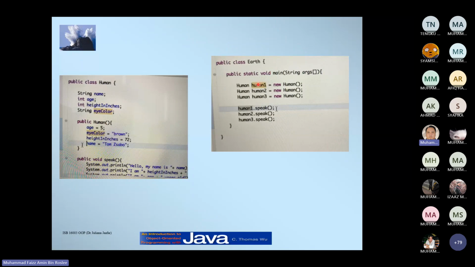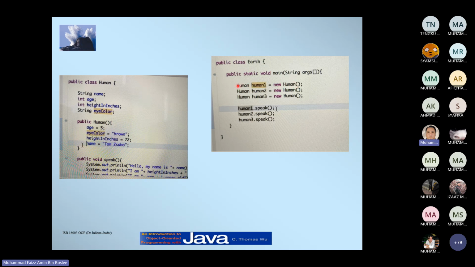Notice that in these three examples, the variables have different names, but all the human on the left-hand side is the same because we're calling the actual class of Human. Notice the capital letter. So this is how you instantiate an object of the class.